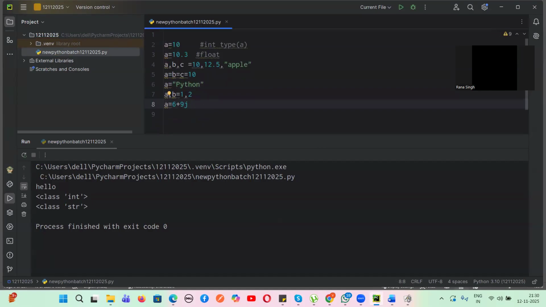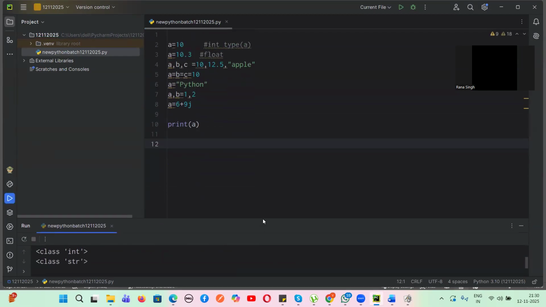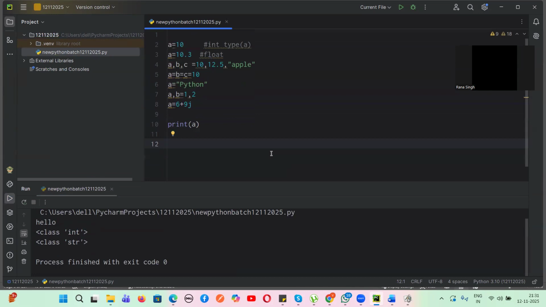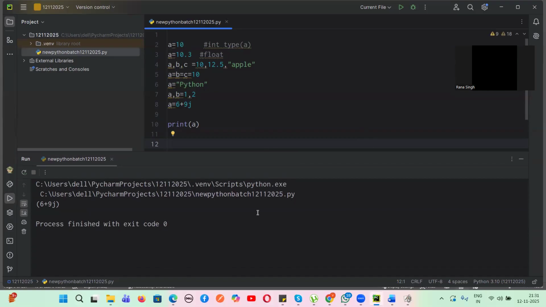Yes. So, Sumati, can you tell me if I write print A, what will be the output? What will be the output? It's 10. Yeah, 10. No, sorry, 15. The last executed, yes or no? 6 plus 9. Are you able to understand why I gave you this question? So you have to understand the execution will take what? The last one. Okay.